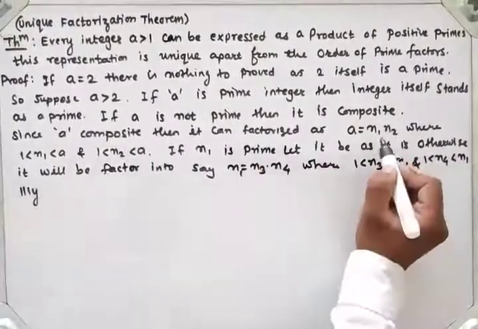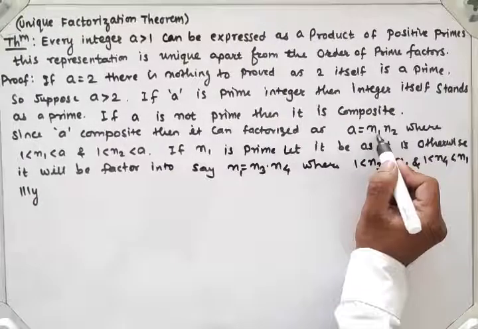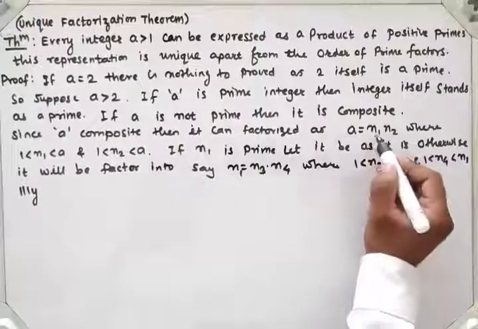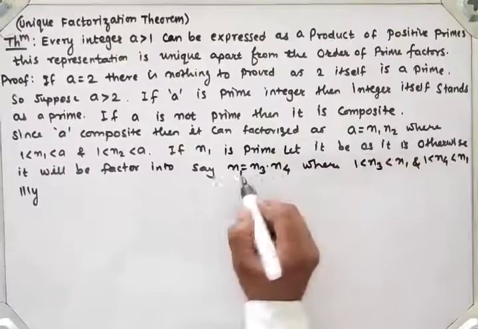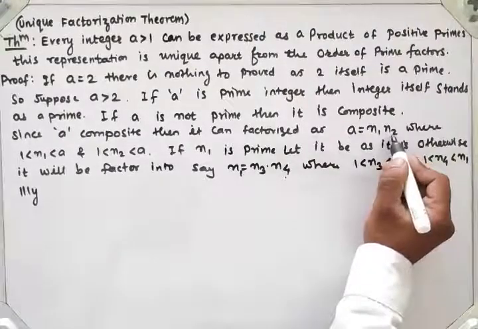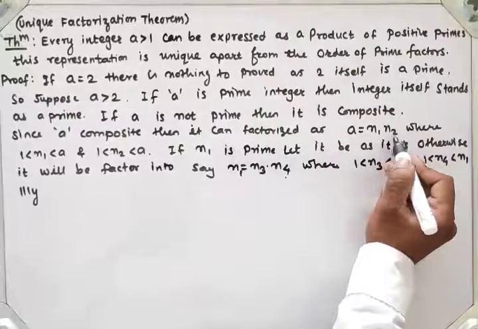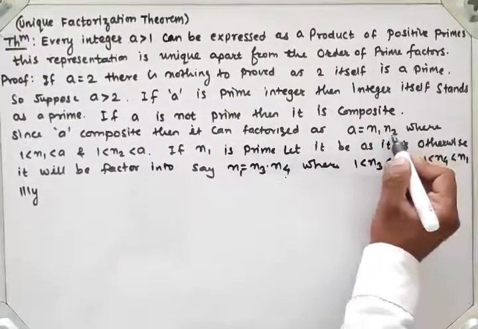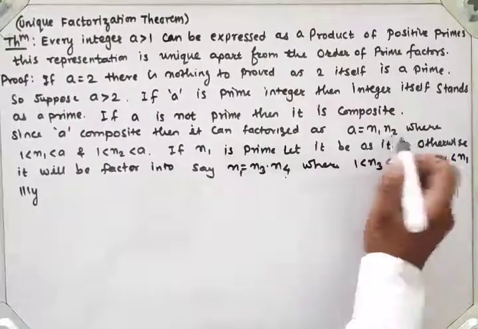Similarly, if n1 is a prime number, then it is as it is. Otherwise, if n1 is composite, then it can be written as n3 into n4. Now for n2, if n2 is a prime number, then it is as it is, and if n2 is composite, then it can be factored again.